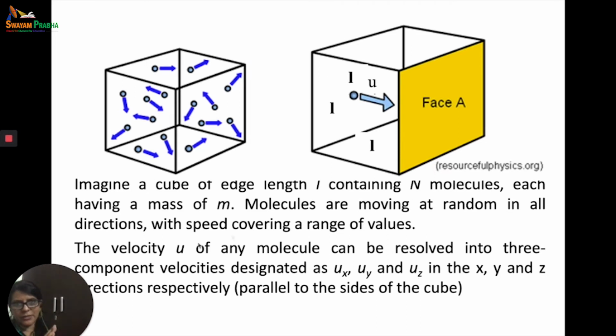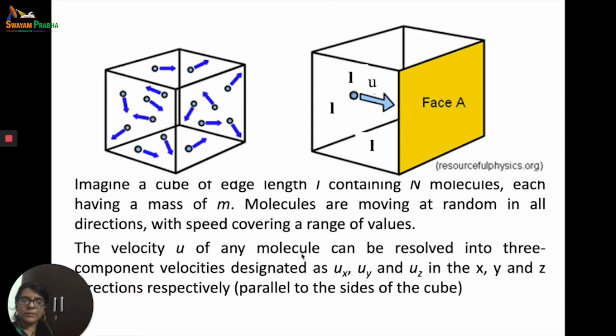So what have we assumed? We are assuming that you have a cube which has an edge length L, with x, y and z all L, and it contains n molecules. These n molecules all have a mass of m because they are identical in all respects. These molecules are continuously in motion and are randomly moving with different velocities.